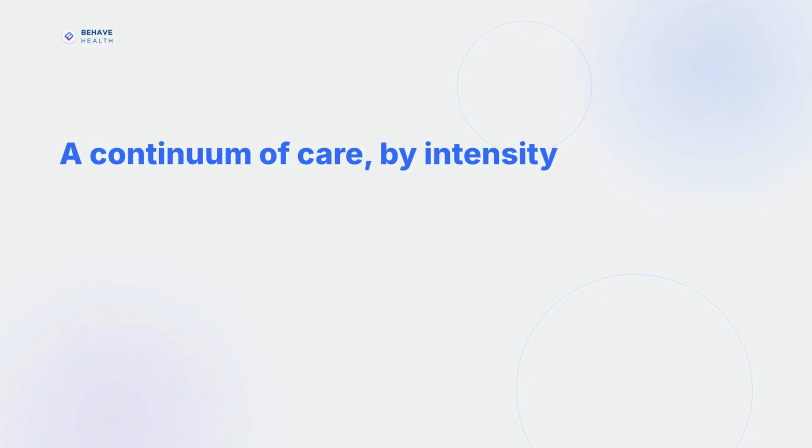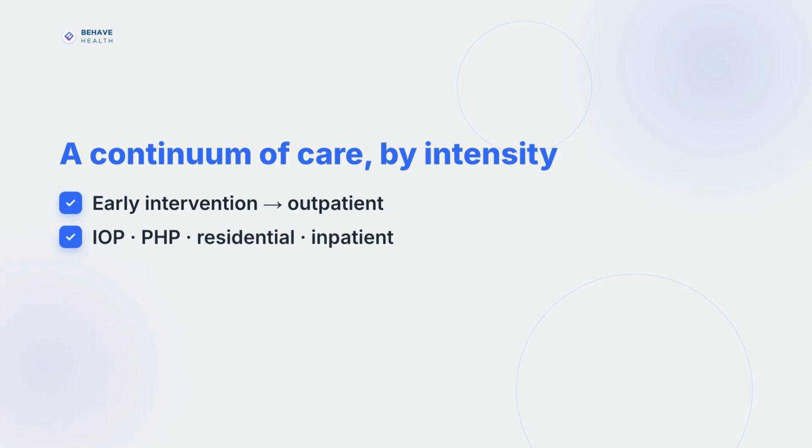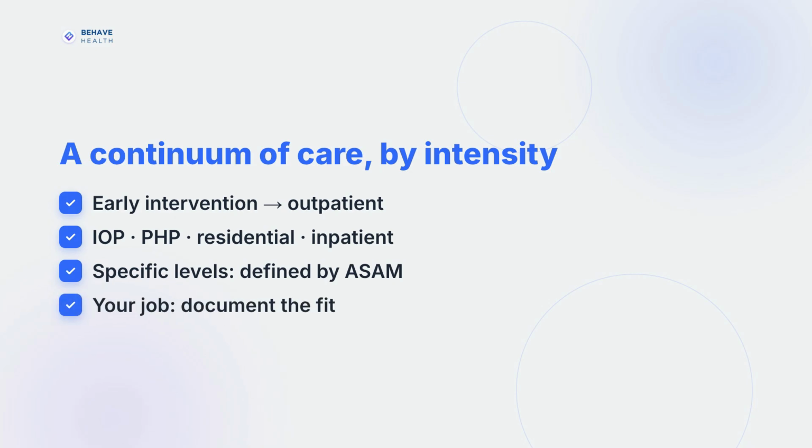The levels of care span a continuum of treatment settings by intensity. It runs from early intervention and outpatient services through intensive outpatient and partial hospitalization up to residential and inpatient settings. The specific level numbers, names, and criteria are published by ASAM. Use the official materials for those. The operator's job is documenting why the current setting and intensity fit right now.